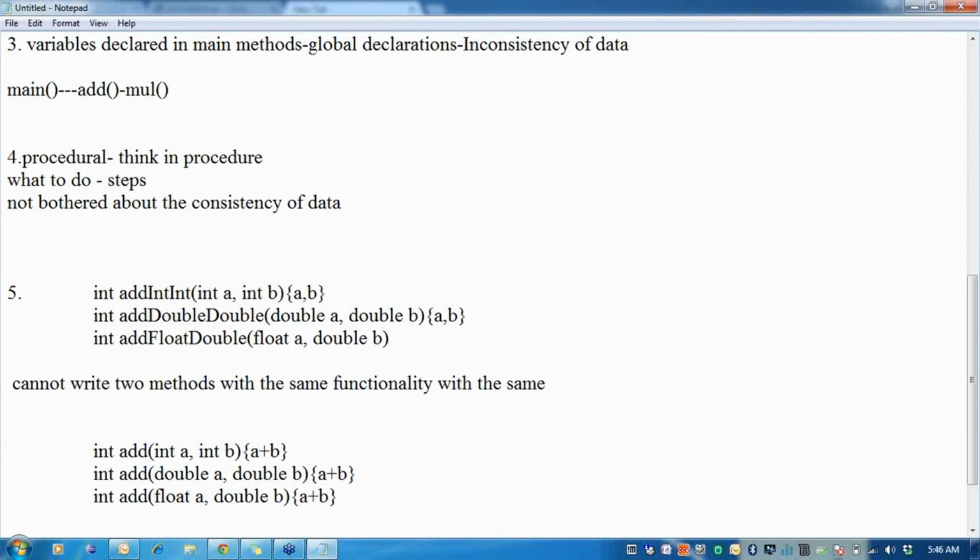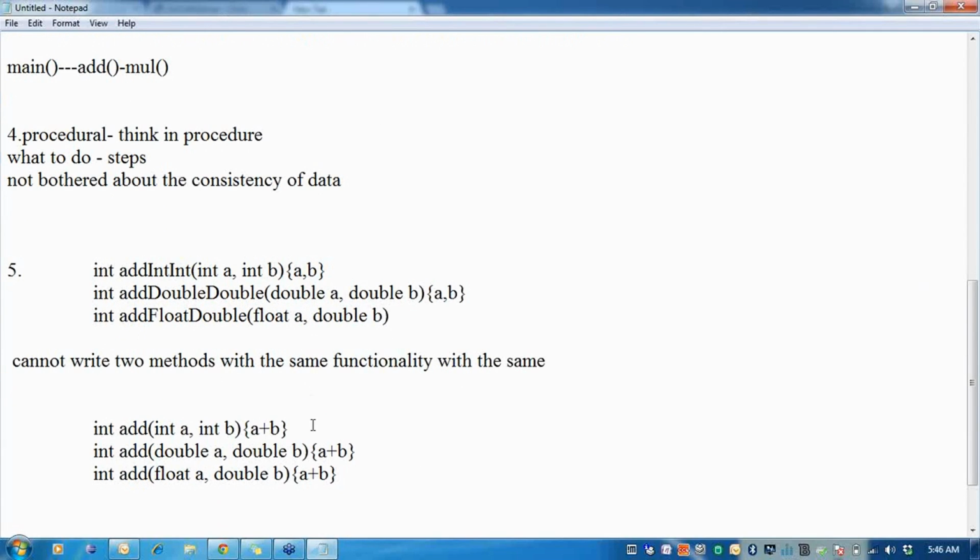And if one method makes a call to another method, then both of them operate on A and B, and again the data will surely be in an inconsistent state, right? The sixth drawback, if I think about C: C does not provide any support for exception handling.